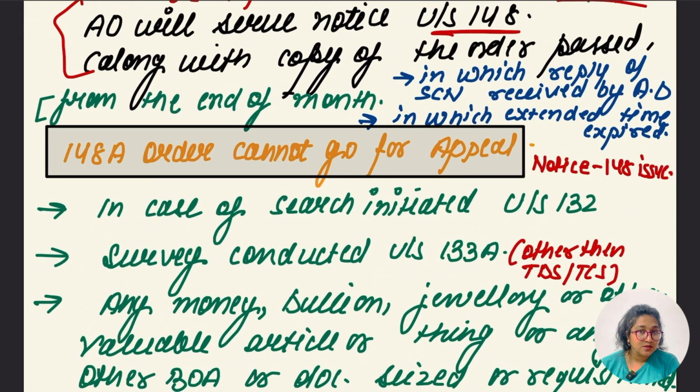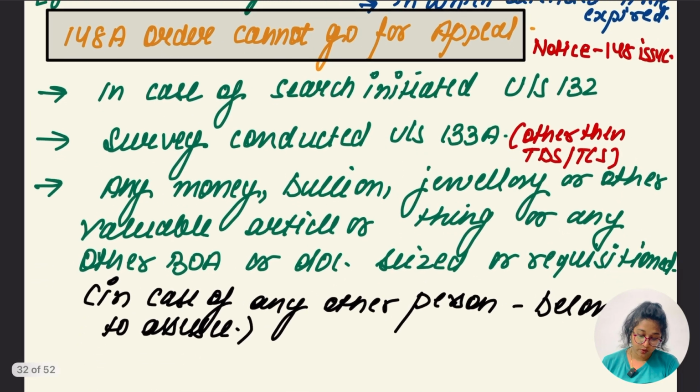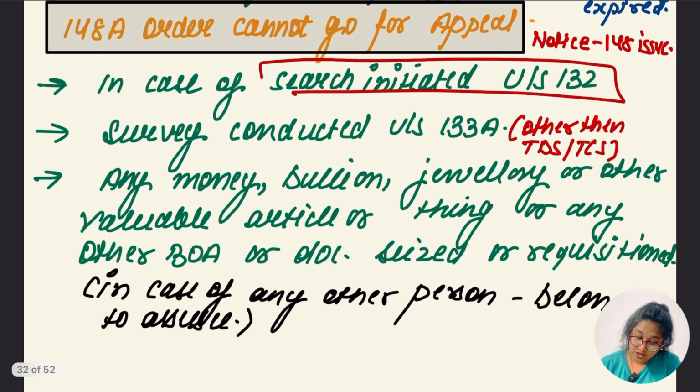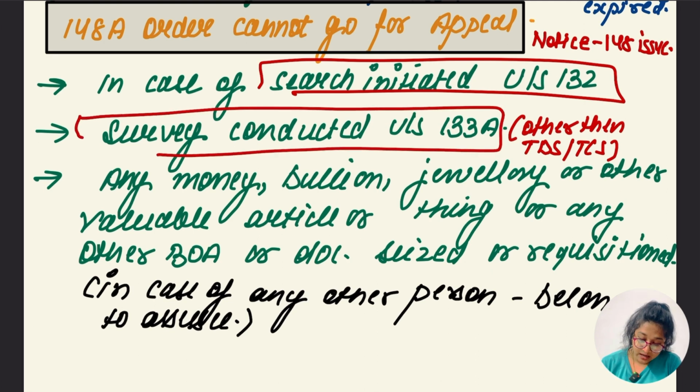But there are some cases where the AO does not have to pass the order under section 148A. Directly he can issue the notice under section 148, and those are cases of search initiated under section 132, 132A, and survey conducted under section 133A, other than TDS and TCS.